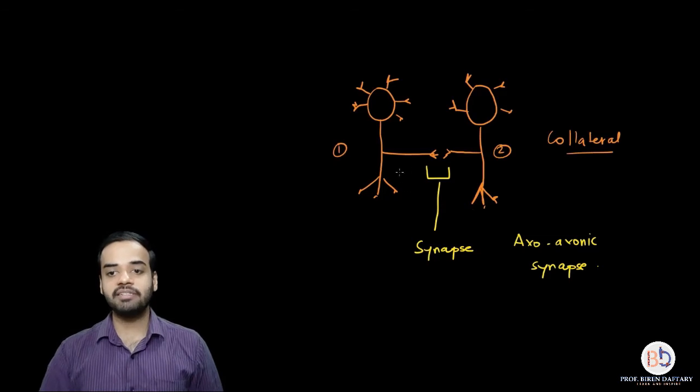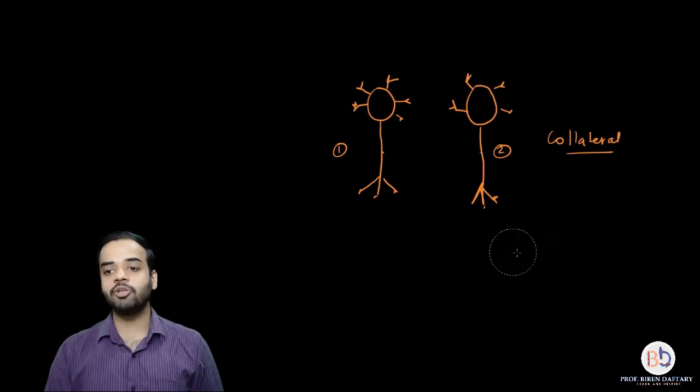which needs to be seen, that is the synapse when the dendrons of two neurons communicate with each other. So that is called the dendrodendronic synapse.